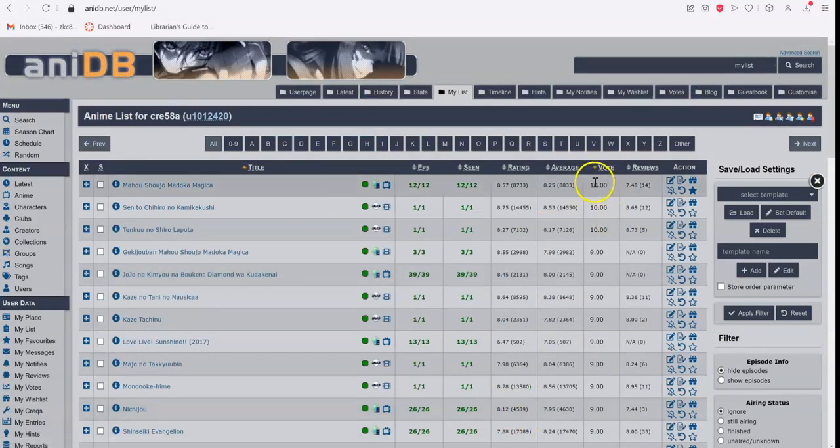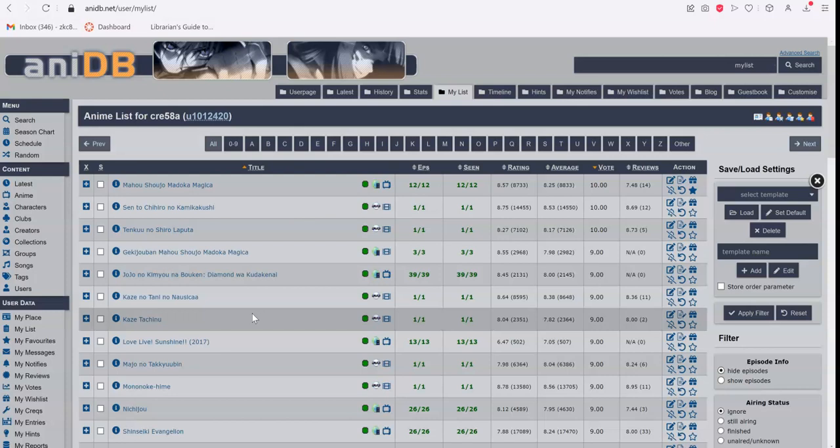You can see the rating that you gave them. You can see the rating that the average viewer, the average user of AniDB has given it, and so on. You can also create lists using these indexes in my favorites to create sort of lists of shows by type, or just by your favorite shows in general, for other users to see or for future use.